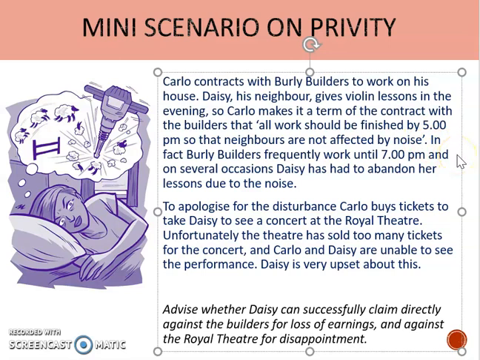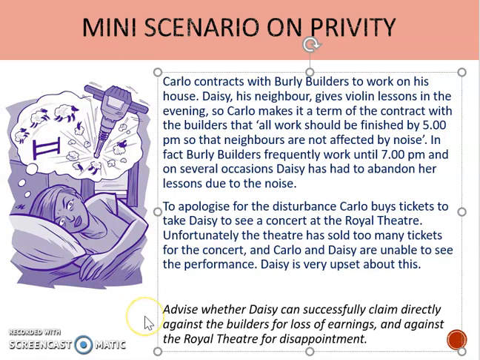In fact, Burley Builders frequently work until 7 p.m, and on several occasions Daisy has had to abandon her lessons due to the noise. To apologise for the disturbance, Carlo buys tickets to take Daisy to see a concert at the Royal Theatre. Unfortunately, the theatre has sold too many tickets for the concert, and Carlo and Daisy are unable to see the performance. Daisy is very upset about this.